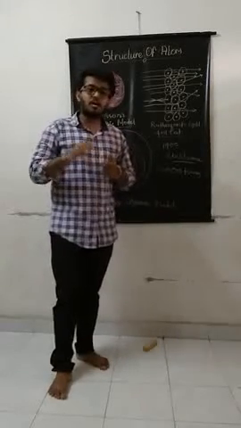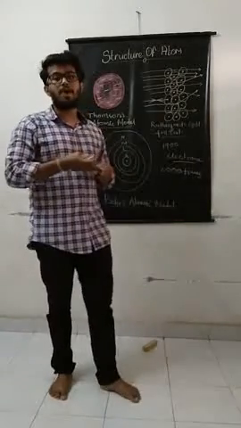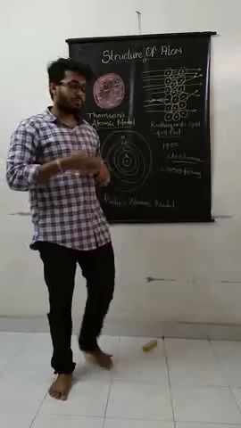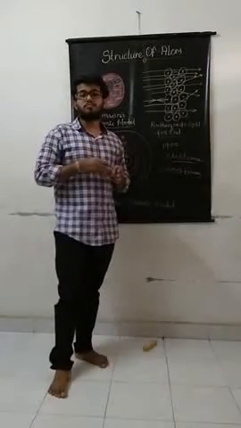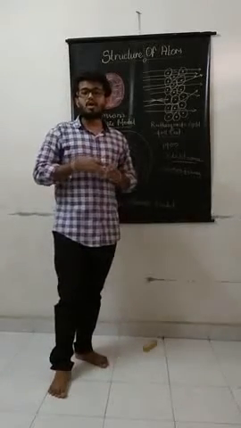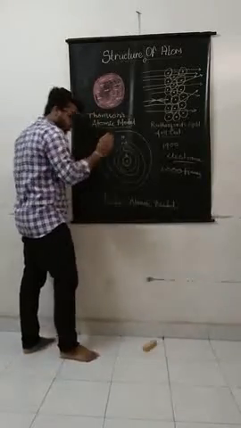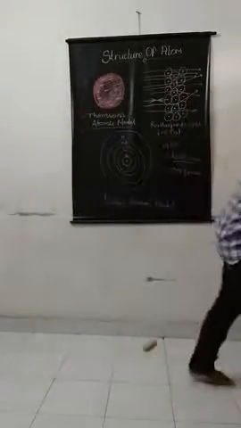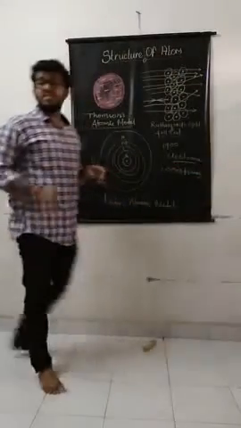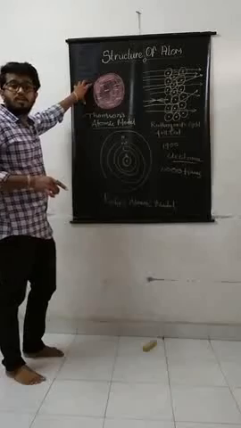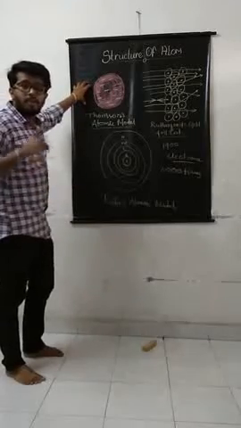After the discovery of these subatomic particles, scientists tried to discover the structure of the atom. One of them was J.J. Thomson. J.J. Thomson at first described the structure of the atom like a watermelon.